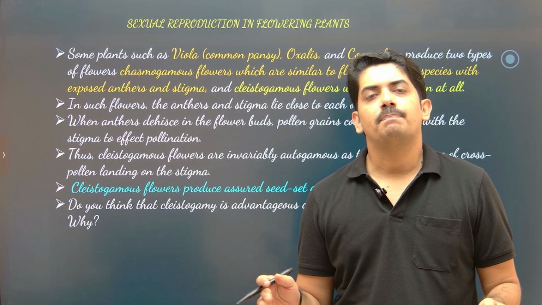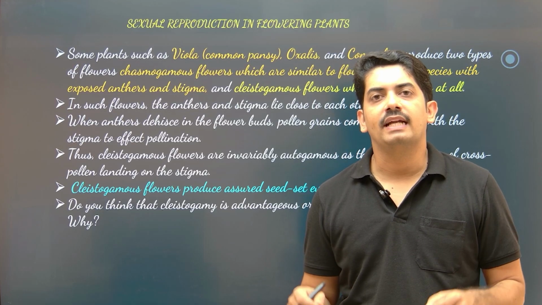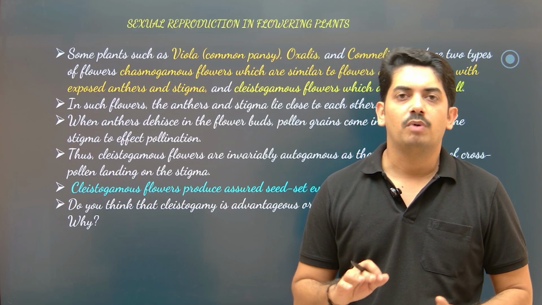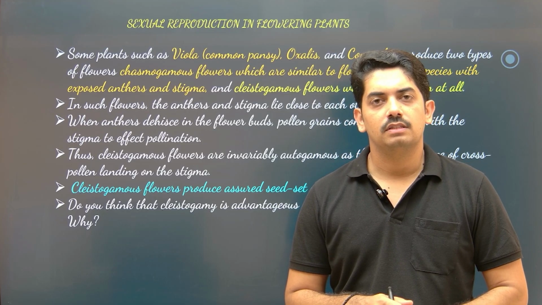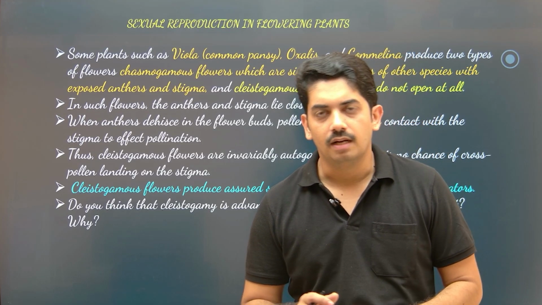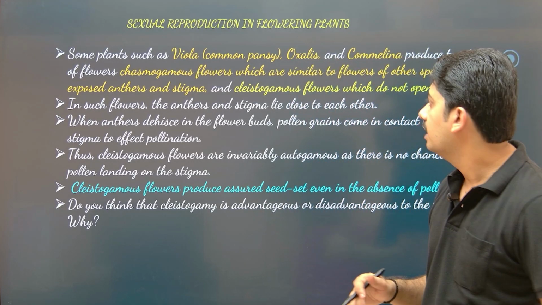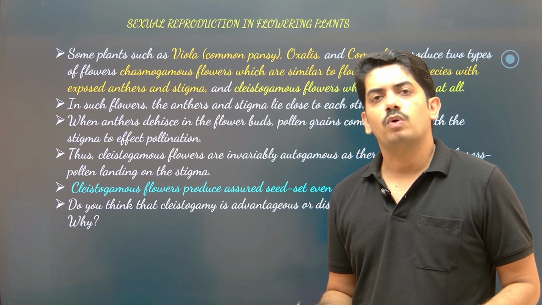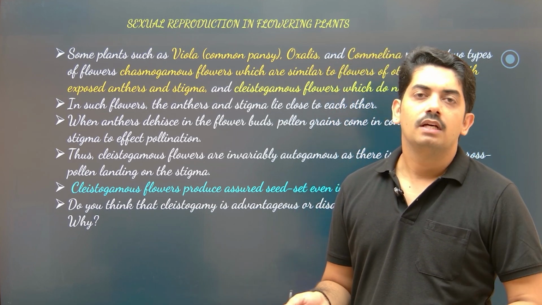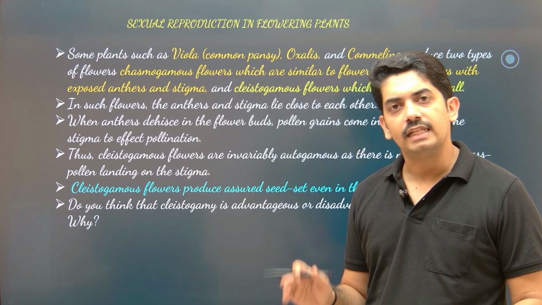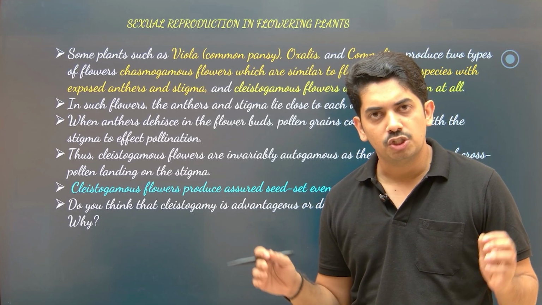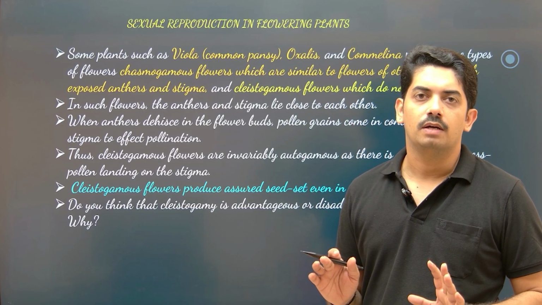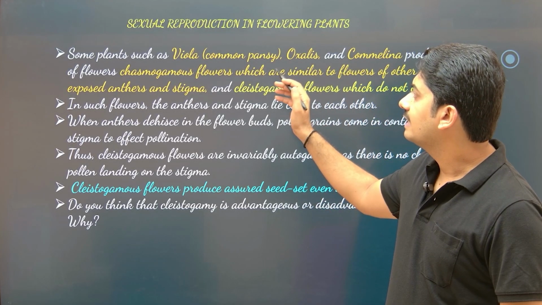Okay, so we can make sure that 100% the pollen grain of the same flower will pollinate the same stigma, that means they are deposited on the stigma. There is no chance that cross pollination may occur. In a chasmogamous flower there is a chance that cross pollination may occur, but in cleistogamous there is 100% surety that the pollen of the same flower will be transferred to the stigma. Now what are the examples?